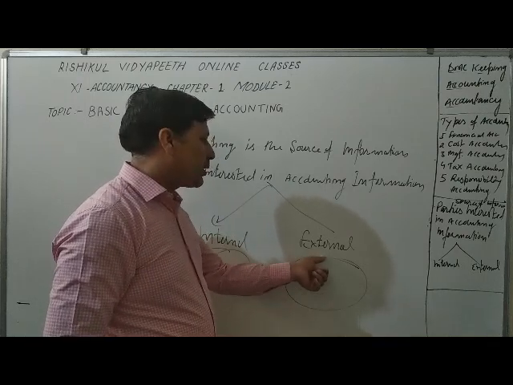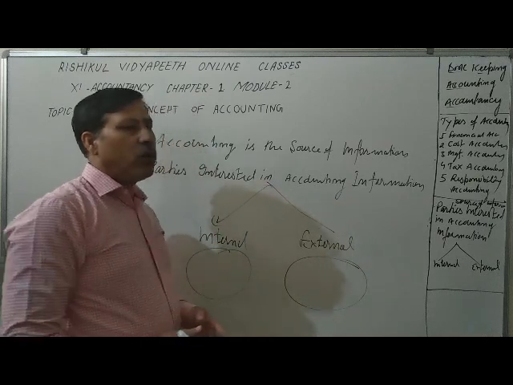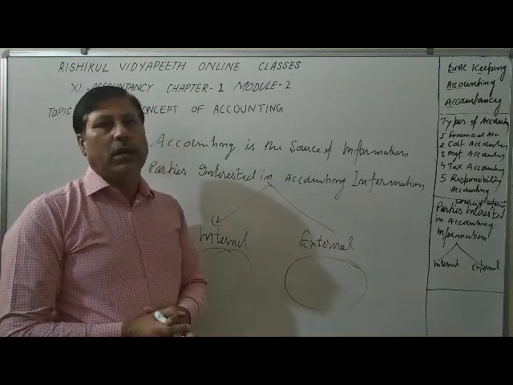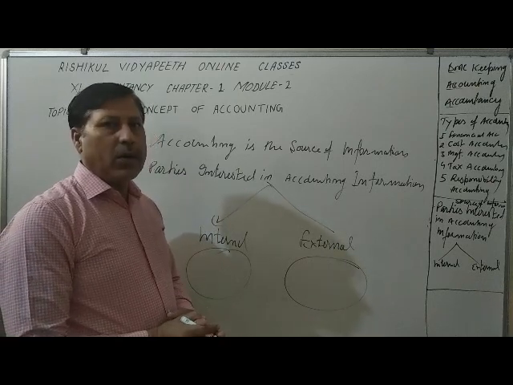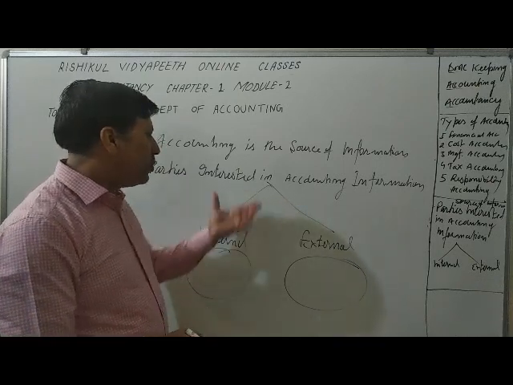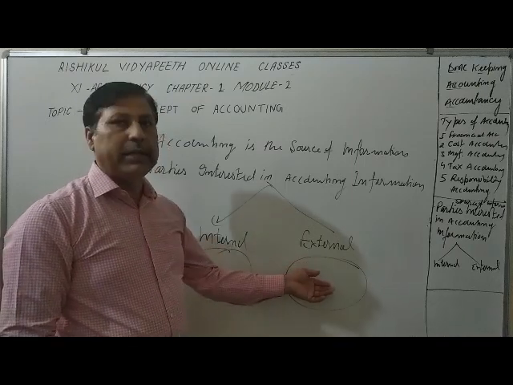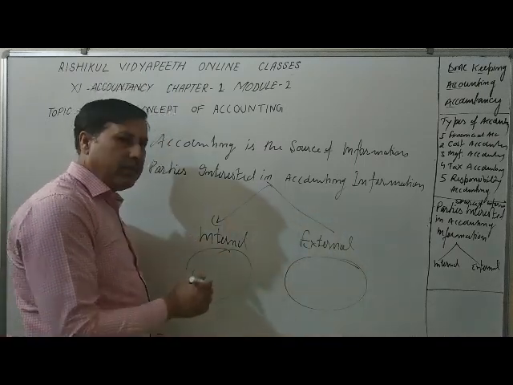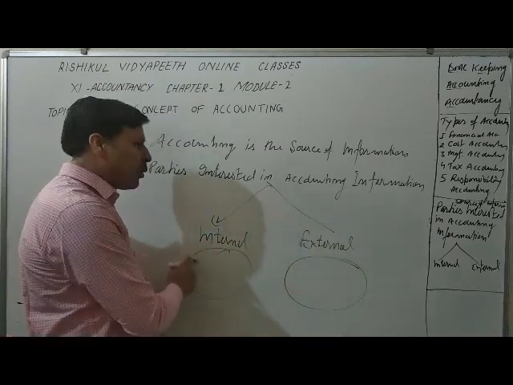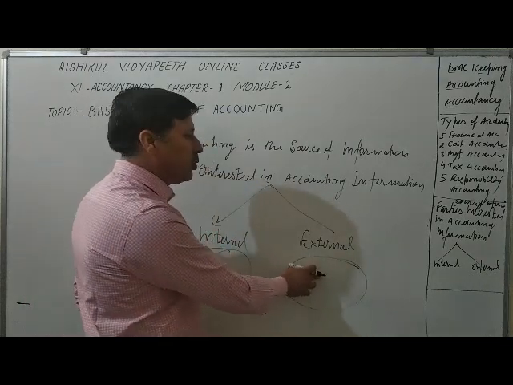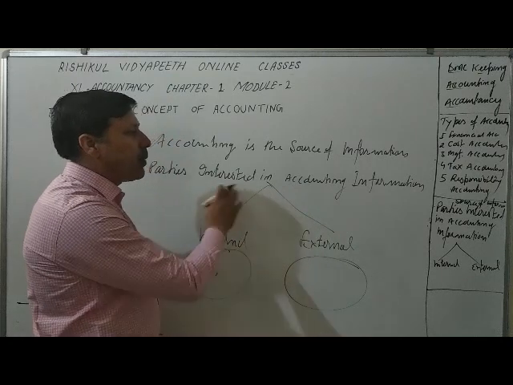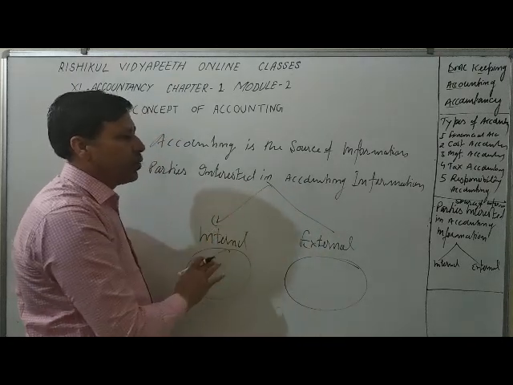So many are there, and they are external. Everyone wants to know about the financial statements of our business, our accounting information. So they are the users, either internal or external. I want to repeat it again: within the organization is internal; outside the organization is external. So these are the interested parties in accounting information.